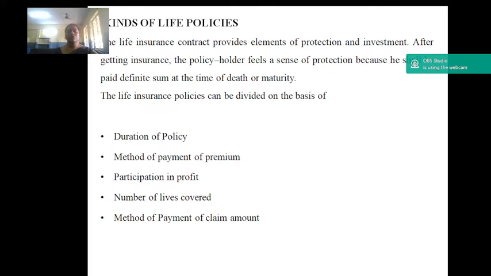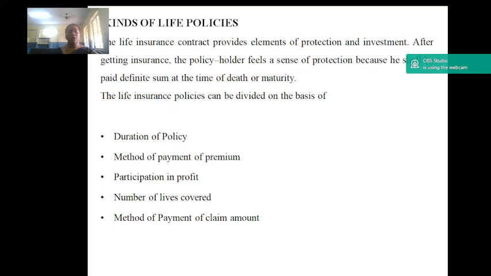Next, on the basis of the number of persons insured. On the basis of the number of persons insured in a policy, the policy may be single life policy and multiple life policy, joint life policy, last survivorship policy. And on the basis of method of payment of claims, it is classified into two, that is lump sum policies, installment or annuity policies. And there are some few life insurance policies which are as follows.